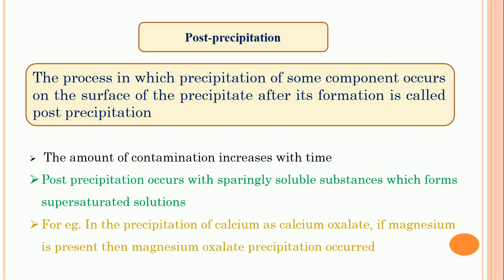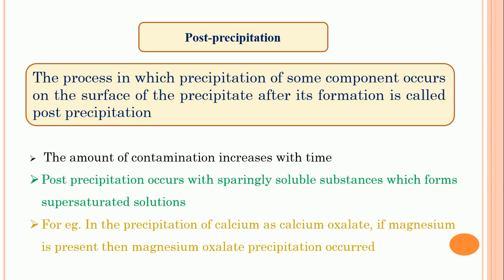So when we remember post precipitation, we can say the precipitation occurs after the formation of the precipitate. Some of the components adsorb over the main precipitate and contaminate it, and that is called post precipitation. Now, the minimization of post precipitation. How to minimize post precipitation?